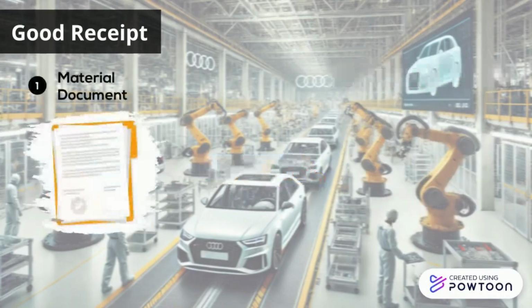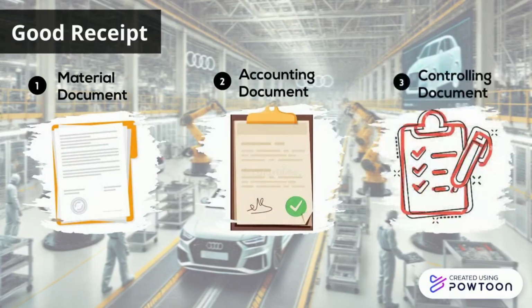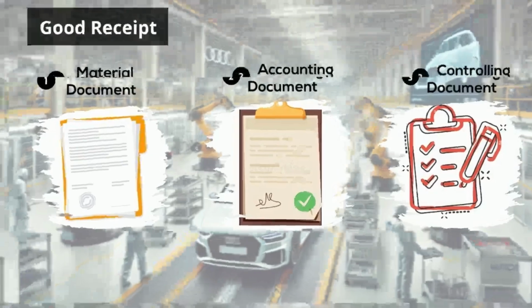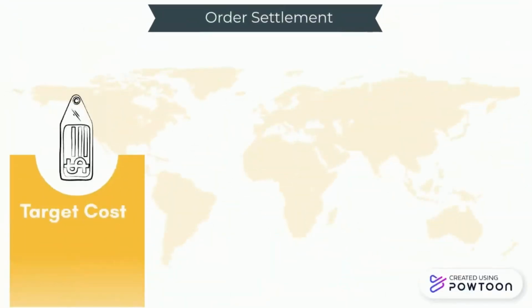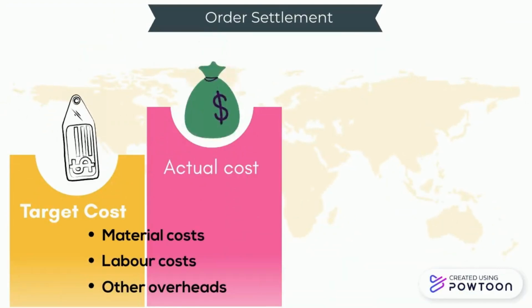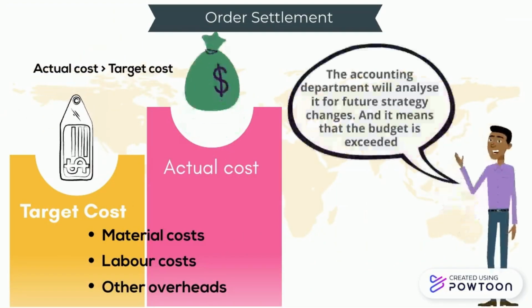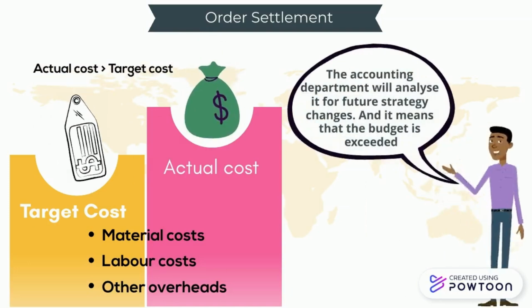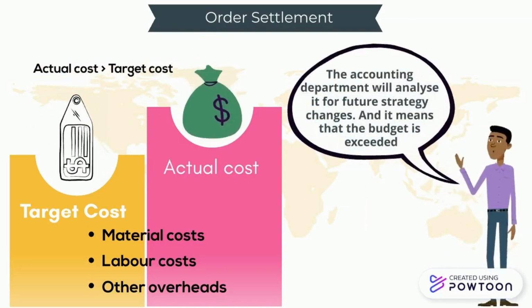At this moment, the various departments of our company will generate material document, accounting document, and controlling document according to the relevant responsibilities. Order settlement is the final step in production planning. Order settlement ensures that all costs of production such as material cost, labor cost, and other costs are correctly distributed. If the actual cost is greater than the target cost, the accounting department will analyze it.